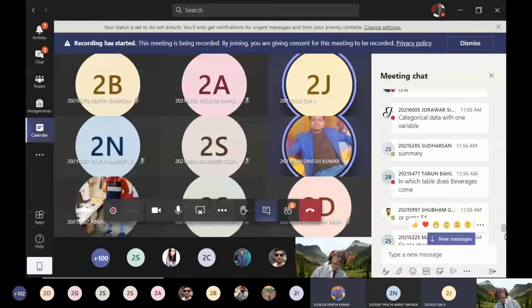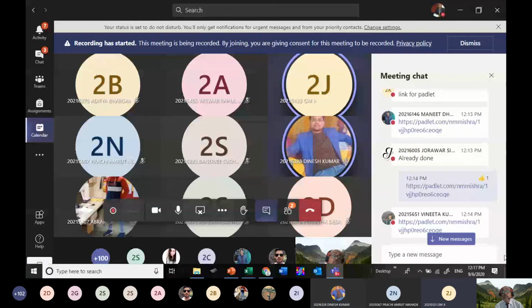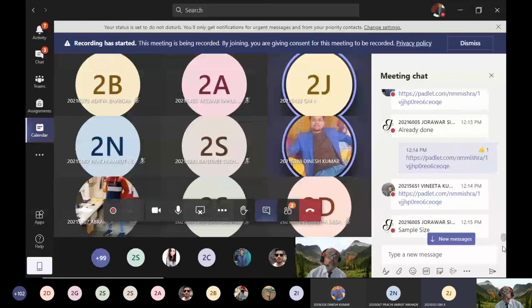I just want to know how we will get that Excel sheet that you are using. Pardon? The Excel sheet you used to explain to us. You are going to upload it on the Padlet? Yes, I will upload it right now. You will share the link on the chat? Yes, I will upload the Excel straight away on the Padlet.